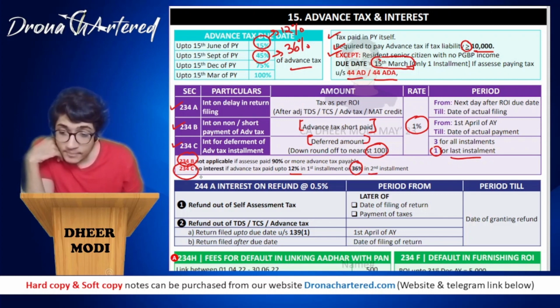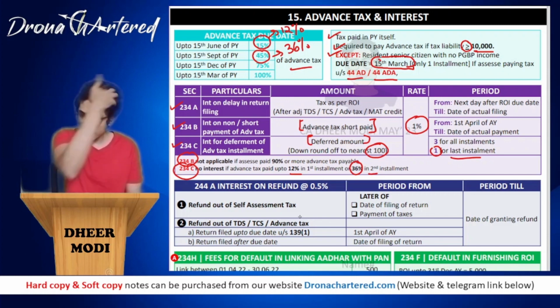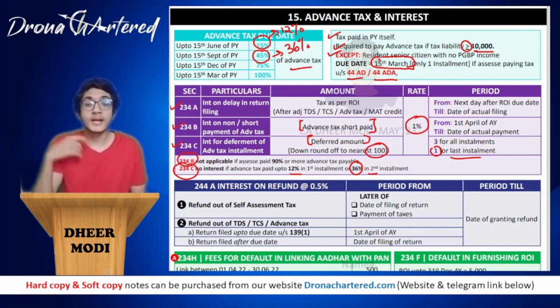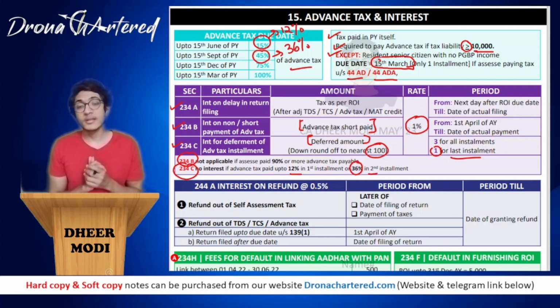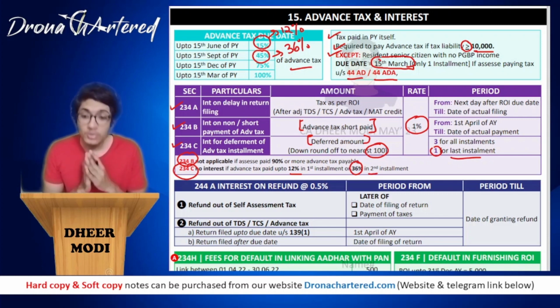Now, other interests are section 244A, that is interest on refund. Interest on refund will be paid at the rate 0.5%. So any refund out of self-assessment tax, your period that you will be getting from. So for example, if you paid the government some extra money and after filing return you notice that boss, I paid something extra, so the income tax department will pay you at the rate of 0.5% per month.